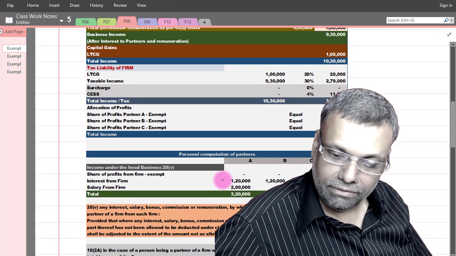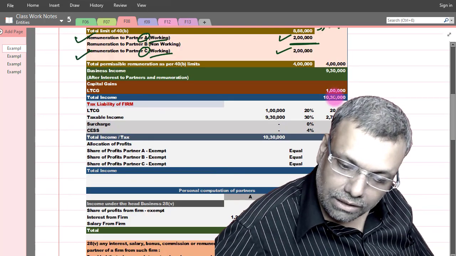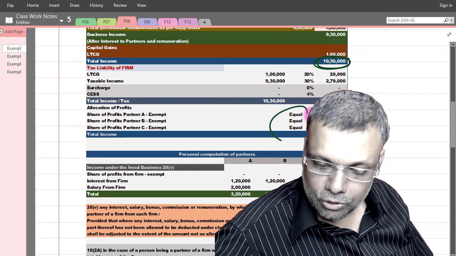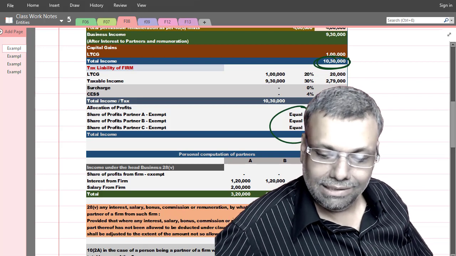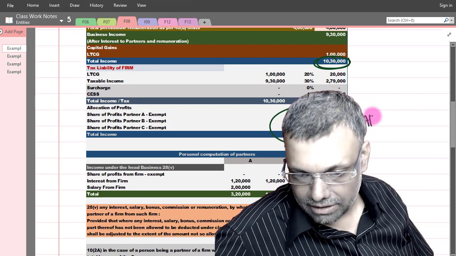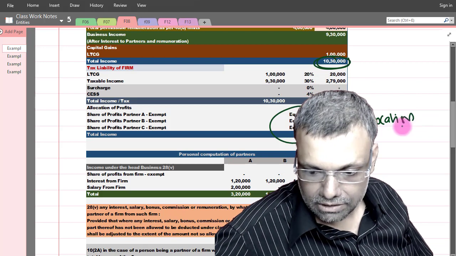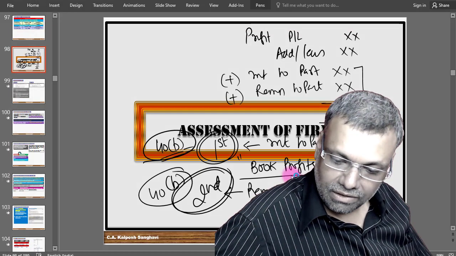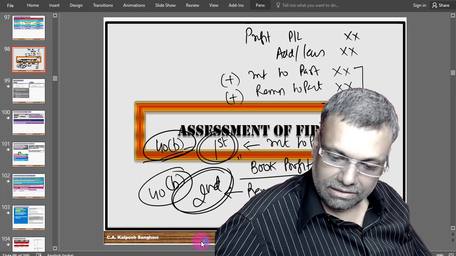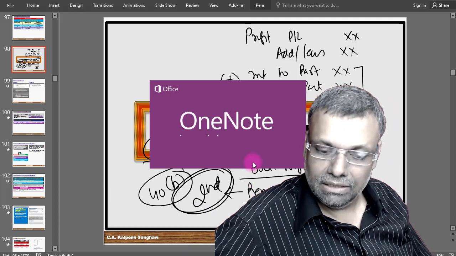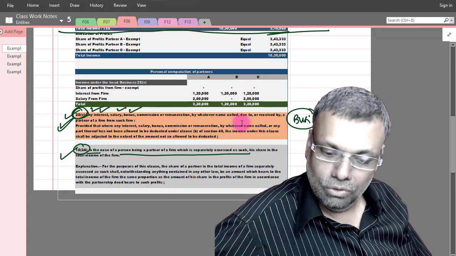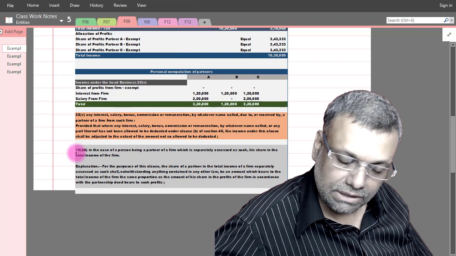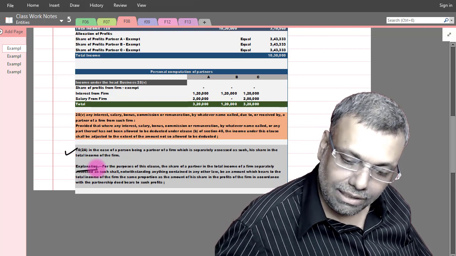Okay, so in this particular case, see, my total income is 10,30,000. Okay, and there I have 3 partners. I'm assuming that it is an equal share. So this much share is exempt. So this is normally called the allocation among the partners. This allocation of the exempt income is also required when it comes to section 10 provisions. That is your exempt income. You have to show it. See, this section 10. You will see this particular explanation.